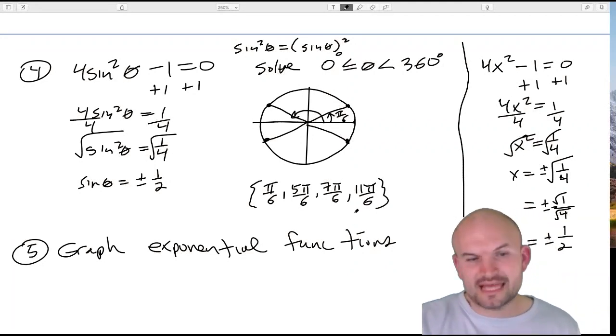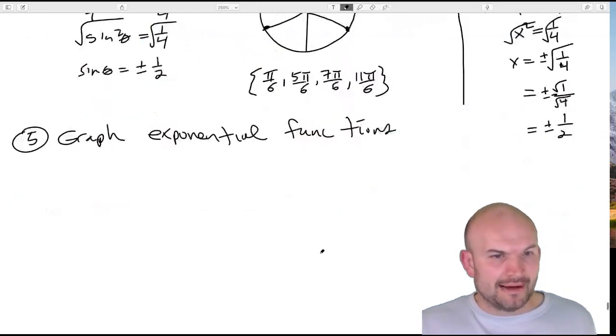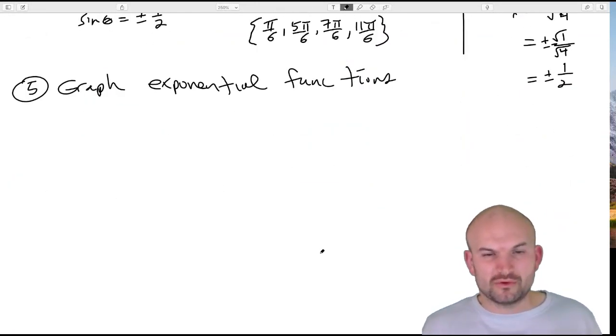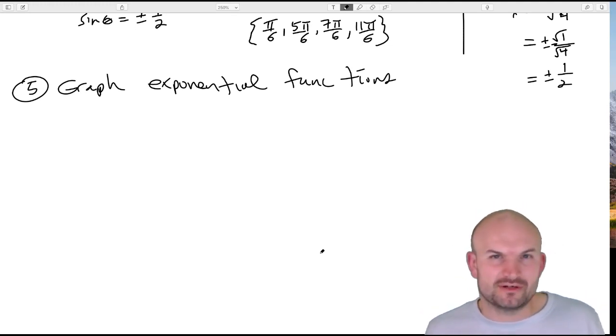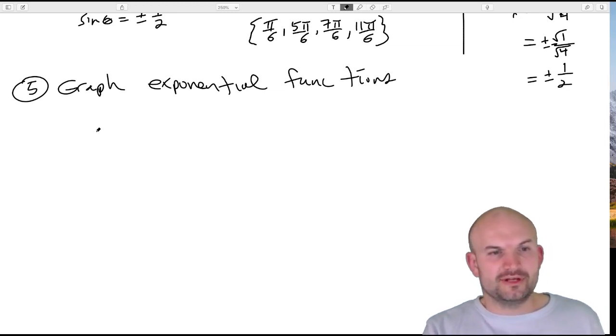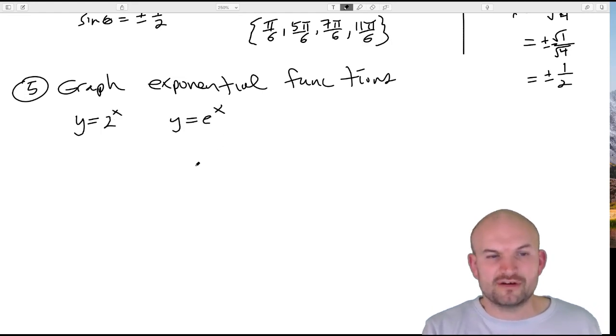All right, and the last example was just graph exponential functions. They didn't give me an example, so I'll just do a quick little overview on the graph. I'm not sure if they were talking about graphing via table or transformations. Really the main thing, guys, it doesn't matter if it's y equals 2 to the x, y equals e to the x. You just need to know the parent function.